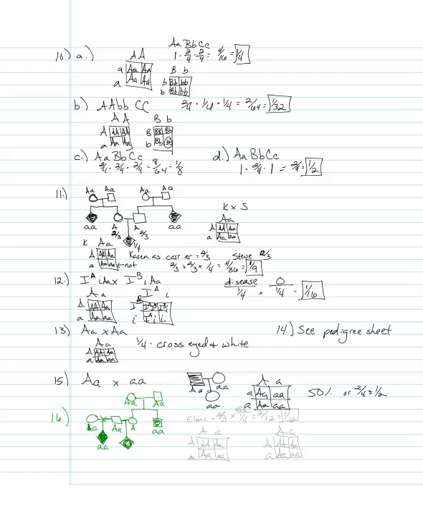So the probability of Elaine, I don't know how to spell Elaine, and I'm looking right at it. There we go. Being a carrier is 2/4 or a half. Oh, I'm so sorry. 2/3.